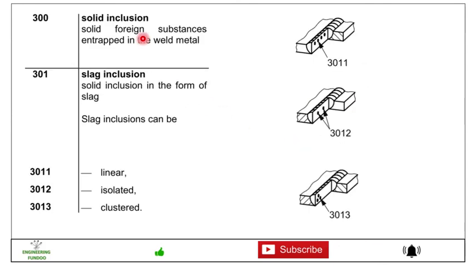Then we have 300 solid inclusion. Solid foreign substances entrapped in the weld metal. Here you can see foreign substances are entrapped. The subclass is 301 slag inclusion, a solid inclusion in the form of slag. So slag inclusion can be 3011 when it is linear, 3012 when it is isolated, and 3013 when it is clustered at one location.